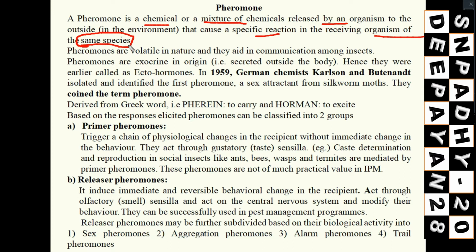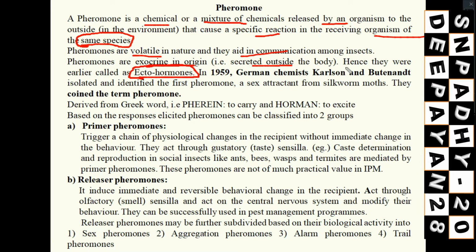That is known as what? Pheromone, the chemical which mediates communication between individuals of the same species. In general they are volatile in nature and aid in communication among insects of the same species. This is exocrine in origin, that means secreted outside the body, that's why they are known as ectohormones. It may come in the exam, ectohormone.